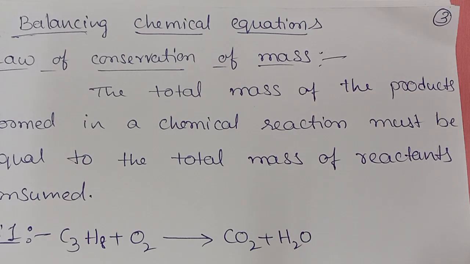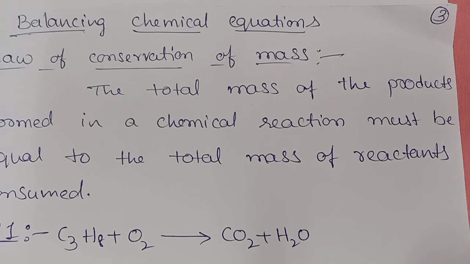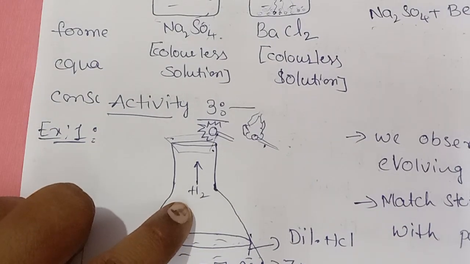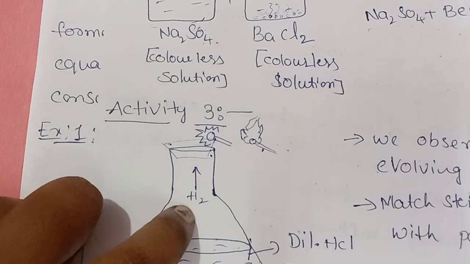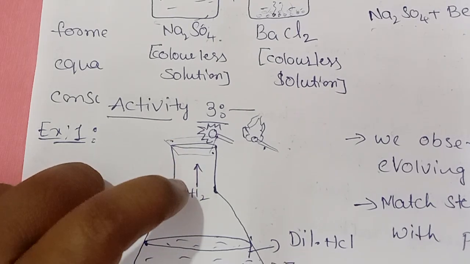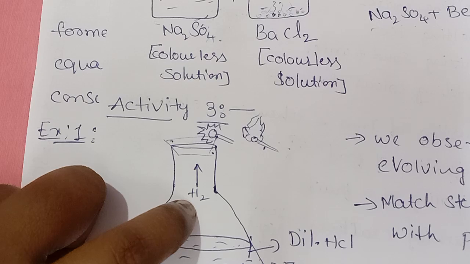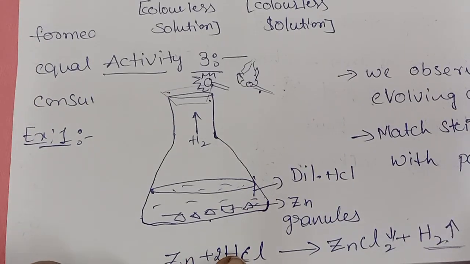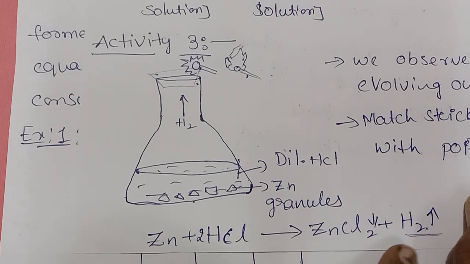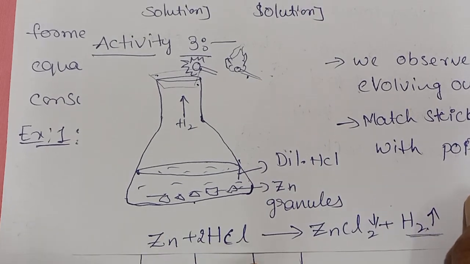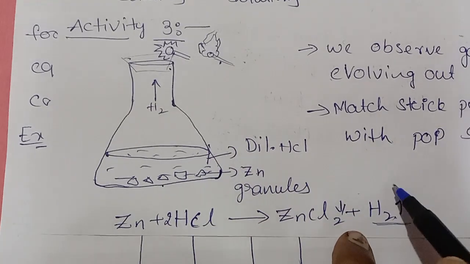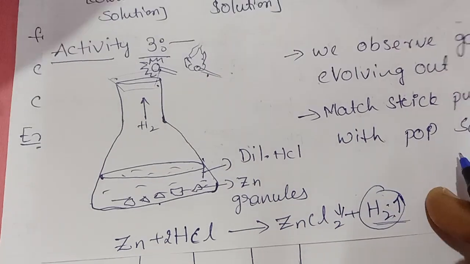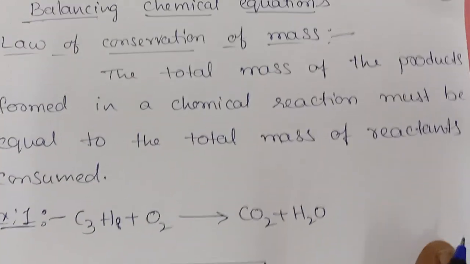Suppose you are burning in the third lab activity, in which hydrogen gas is evolved. Even though it is trying to escape from the container, we have to calculate the weight of the hydrogen gas. The weight of the reactants should be equal to the weight of the products. Both should be equal. Even though hydrogen gas is escaping, we have to consider the weight of the hydrogen gas. That is the law of conservation of mass, right?